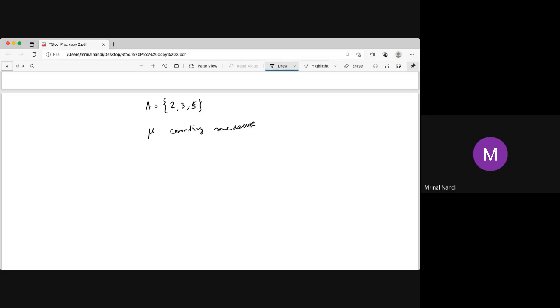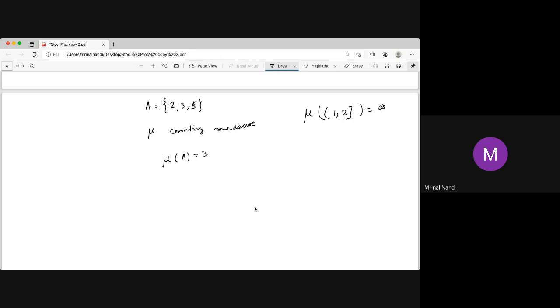Actually, you can define it on the Borel sigma algebra. If mu is a counting measure, then mu of A is just 3, just the number of elements. It's called the counting measure. And say if it is an interval, say 1 to 2, how many elements are there? Infinite. So in that case, it is just infinity. Infinite elements. This is called the counting measure.